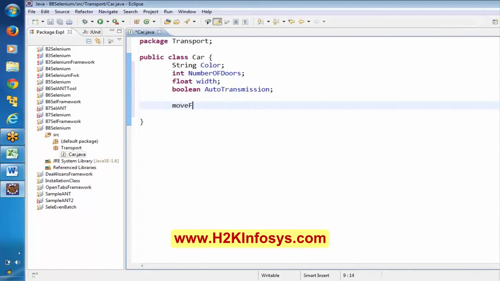Let me say move forward, and here see, we have to use something called void. Okay, you will observe void. Why I'm using void means, is this method going to return any output back? I will explain it a bit later. Just remember we have to use something called void as of now. Here we can use again a string, integer. I will explain. Okay.